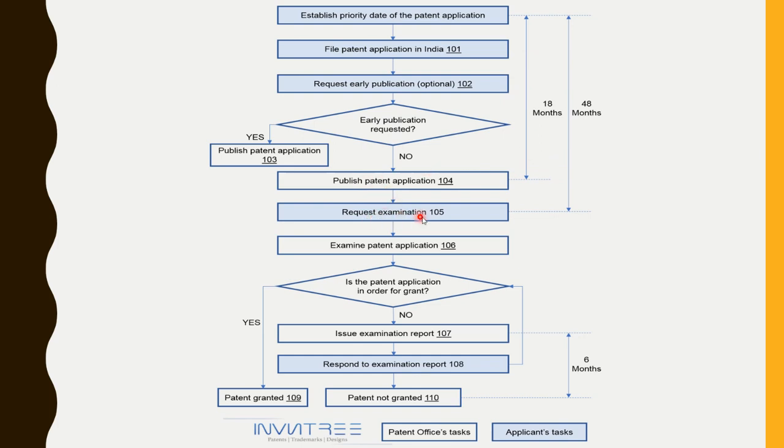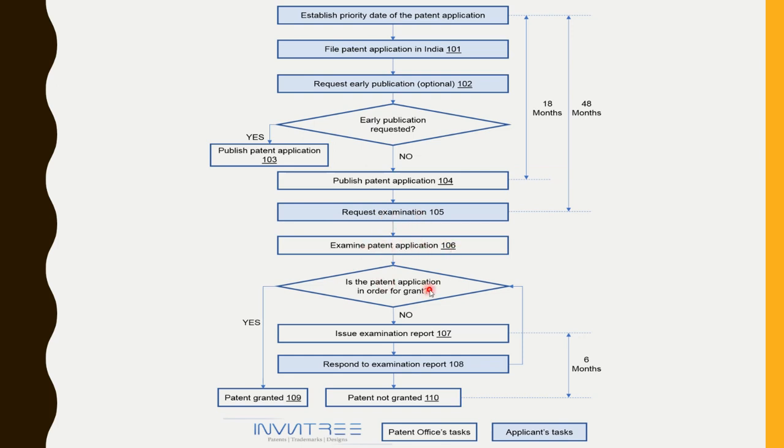After that you need to go for request for examination, and within 48 months you can request for examination. Within 48 months means nearly 4 years, exactly 4 years. They can take as much time as they want, and after the request for examination they will be examining the patent application.